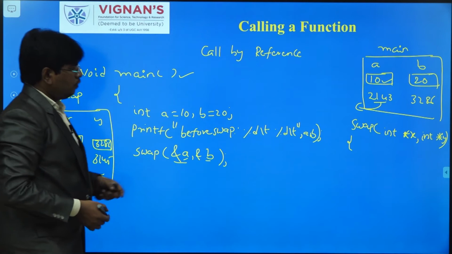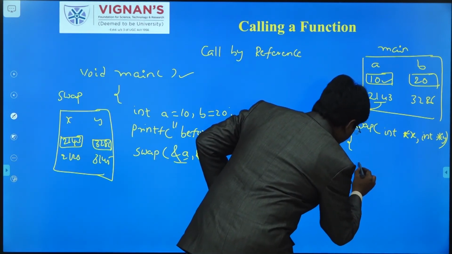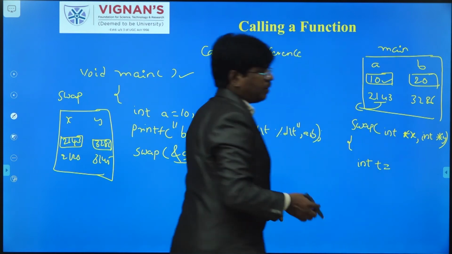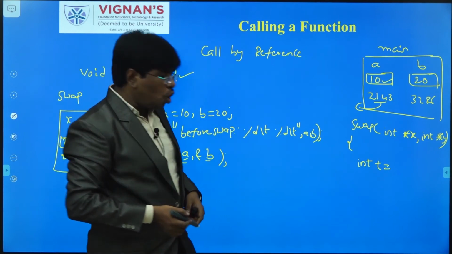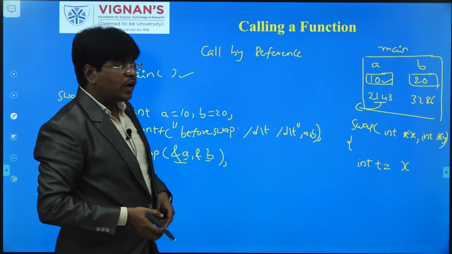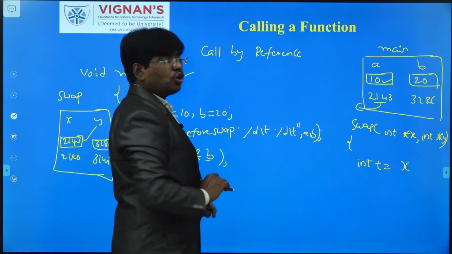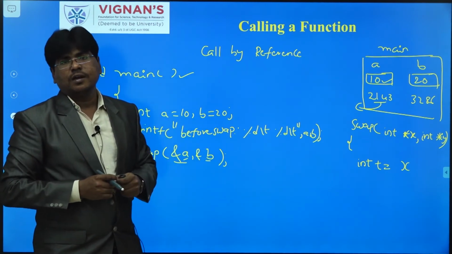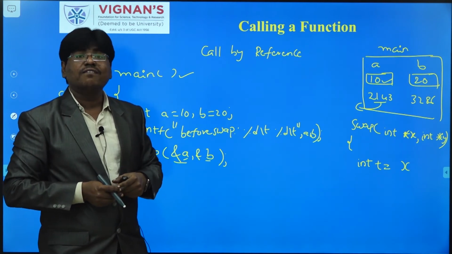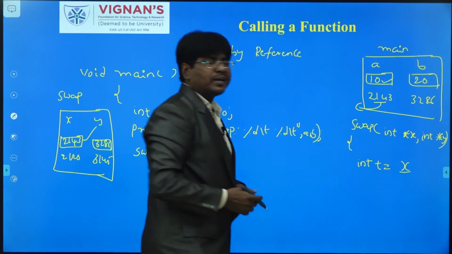So if you want to swap, how can you swap here? I am taking a normal temporary variable t, and I want to store the x value here. What is the x value here? The x value is nothing but an address, but I don't want to pass the address. I have to swap the values. How can we swap the values? What is x? x is nothing but an address.